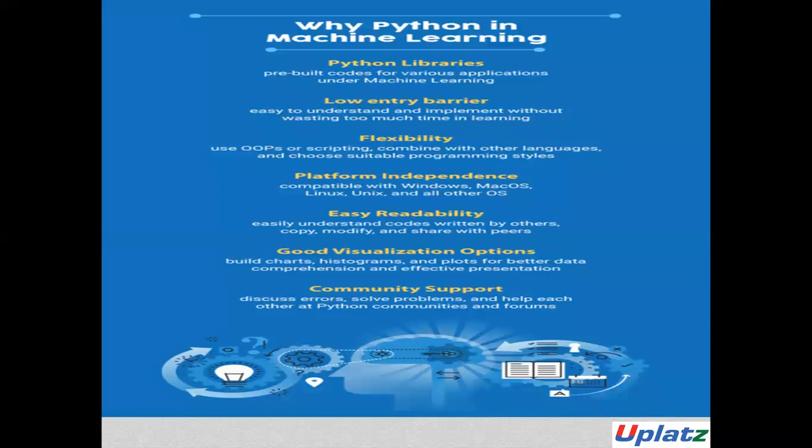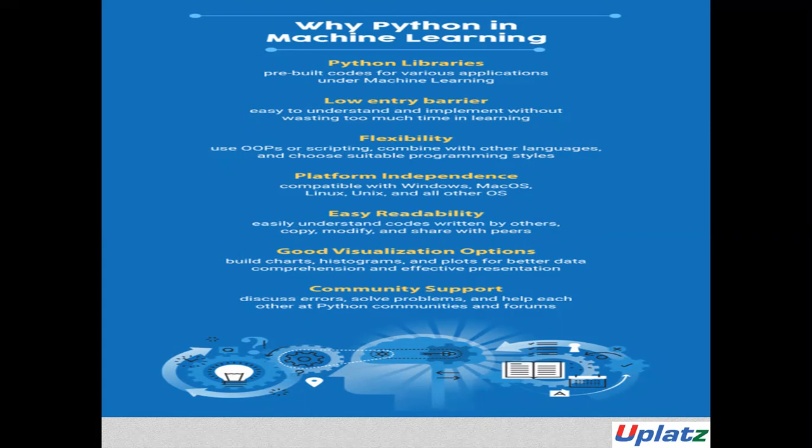Once you have got the idea of what machine learning is, the next question is, what is the best language for machine learning? Although there are many languages that can be used for machine learning, according to me personally, Python is hands down the best programming language for machine learning applications.